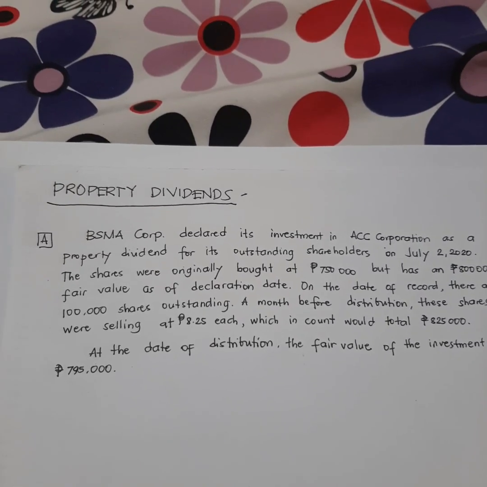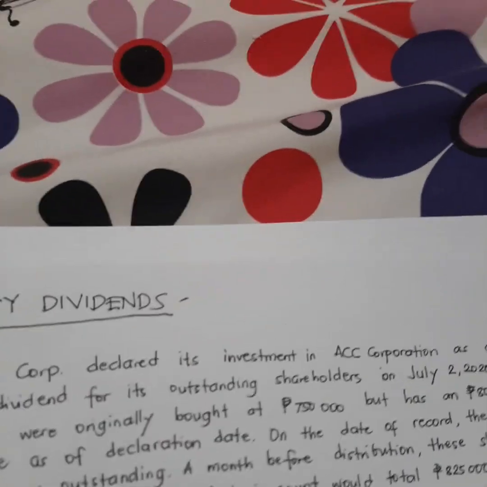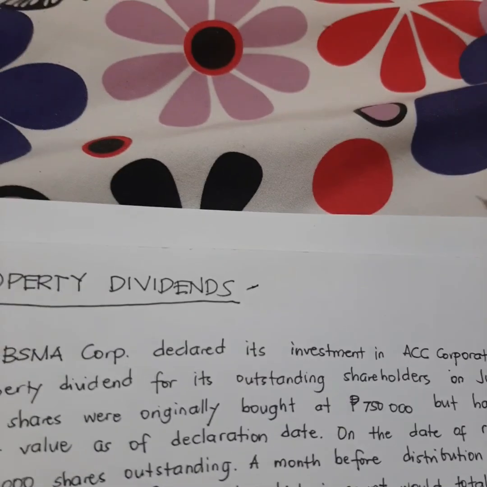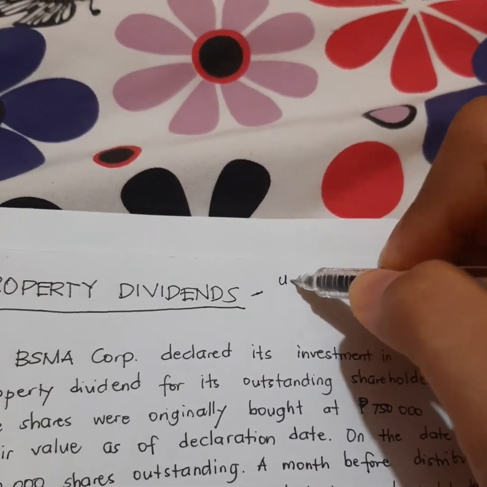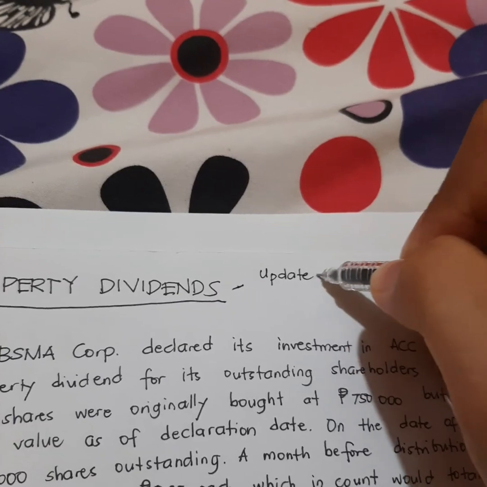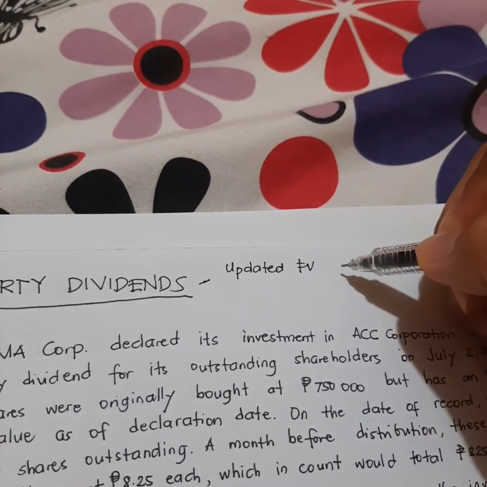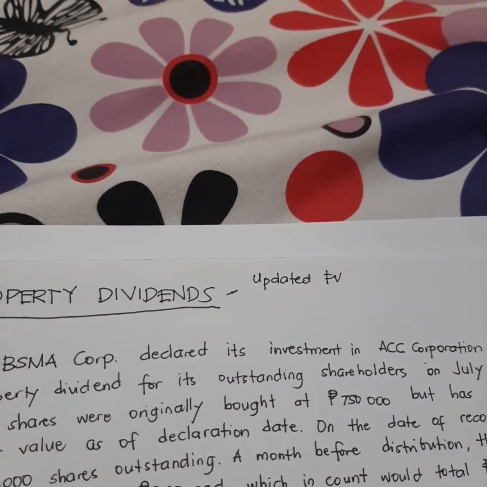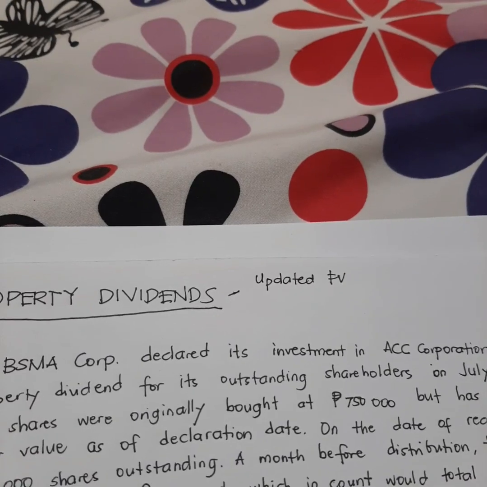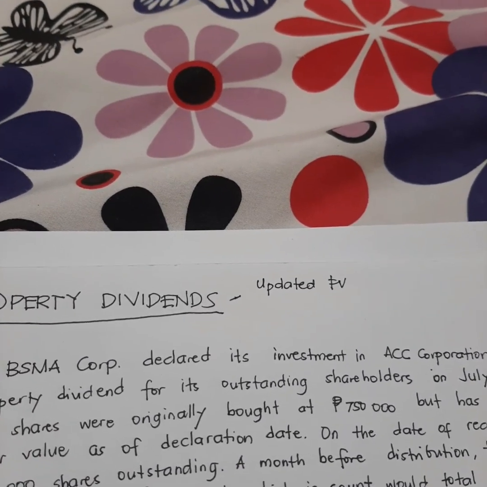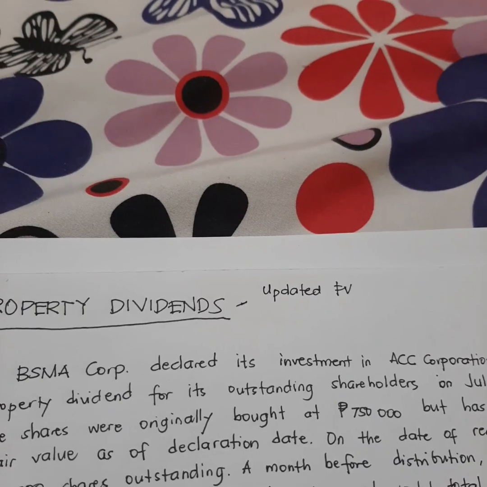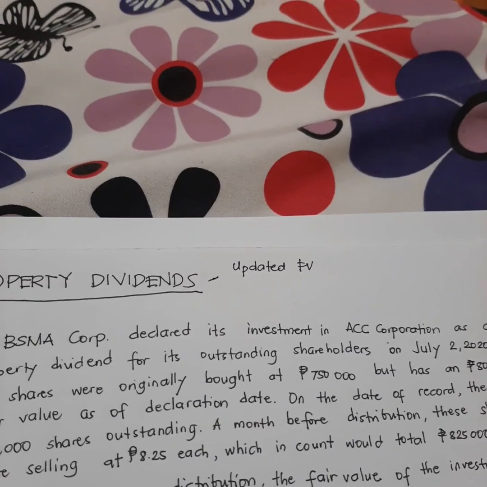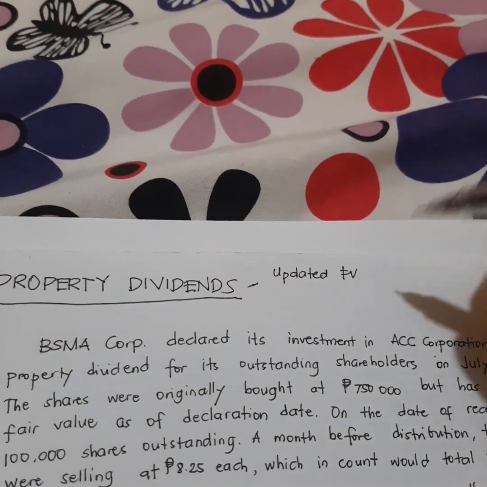So, to record property dividends on the part of the company's liability, alam naman natin na sa retained earnings yan tatanggalin, but we record the liability using its updated fair market value. Ibig sabihin, kung magkano yung fair market value niya, that is how we will record the liability. And if it goes higher, we adjust entries and make it higher. Kung namang bumaba, we adjust entries, and then pabababain din natin yung inutang natin.